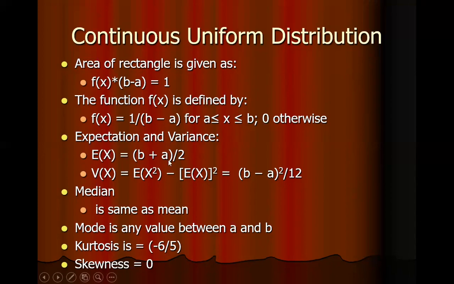The mean is given as (b plus a) by 2, and variance is given as square of (b minus a) divided by 12. Median is same as mean, and mode is any value between a and b. Kurtosis is minus 6 by 5. And since the probability density function is symmetric curve, the skewness is 0.